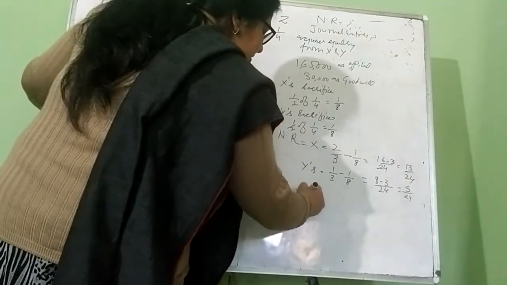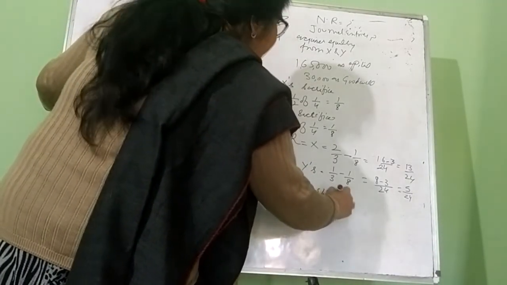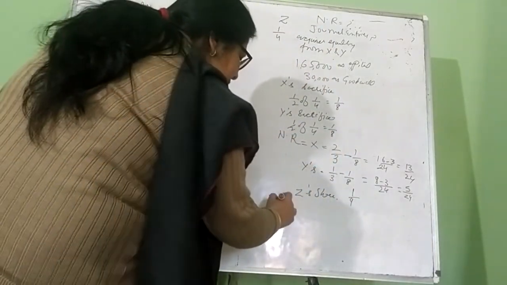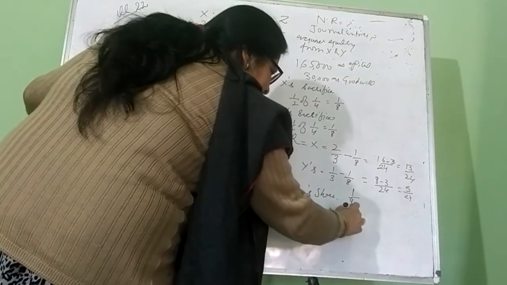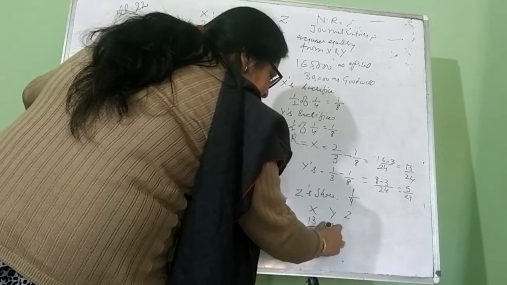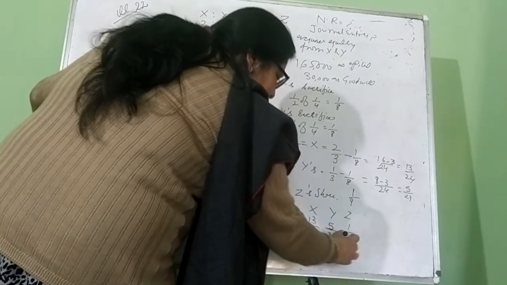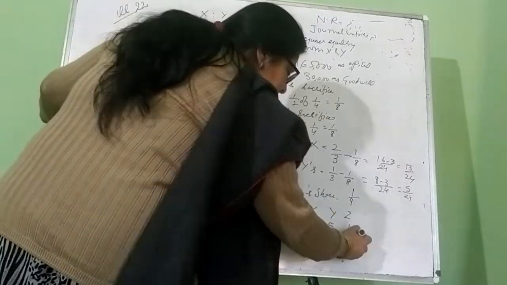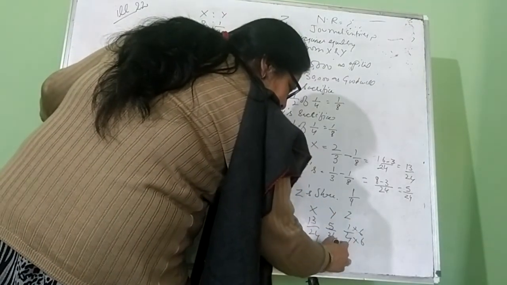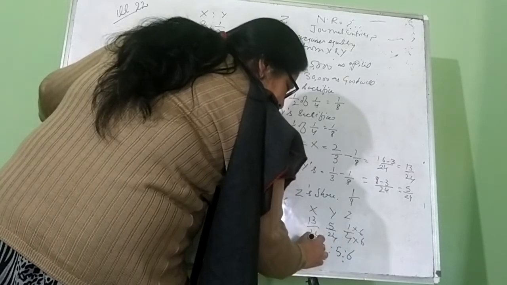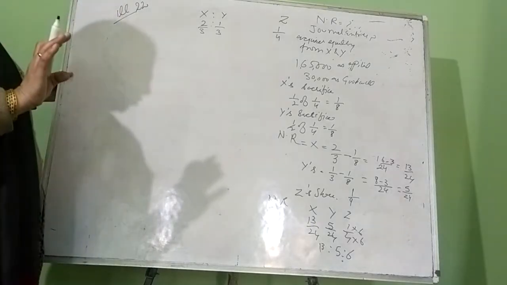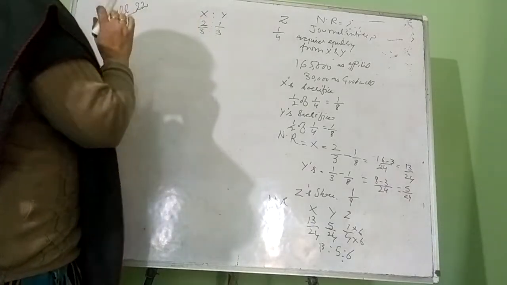And Z's share, which is already given, is 1/4. Now we will find the ratios. X's share is 13/24, Y's share is 5/24 and Z's is 1/4. As you know, we have to equalize the denominator, so we multiply by 6. So 13:5:6. This will be the new ratio. Now the first question is done. We have calculated the new ratio. Now we will move to journal entries.